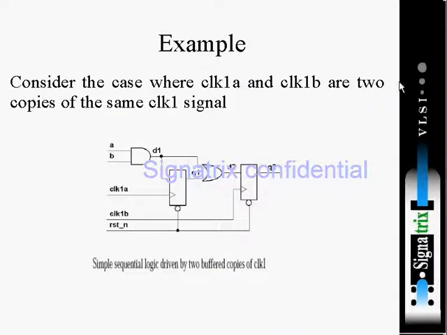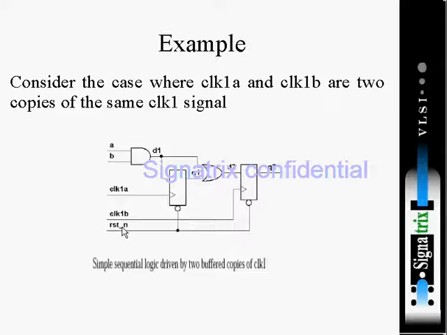Okay, what they're telling, consider the case of clock 1 and clock 2, clock 1A, clock 1B, copies of the same signal clock. So clock 1A, clock 1B, two clock signals. This one is going to clock B, this one is going to clock A. Simple sequential logic driven by two buffered copies of clock 1. So clock 1 is a source. Okay, so clock 1 is giving clock 1A and clock 1B.